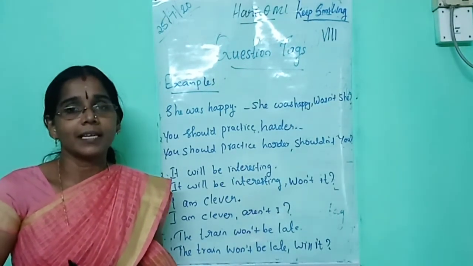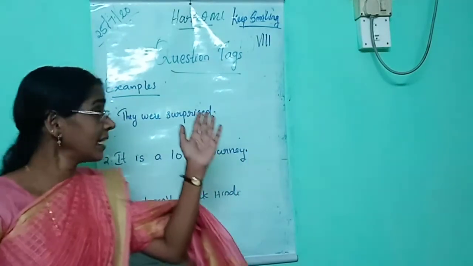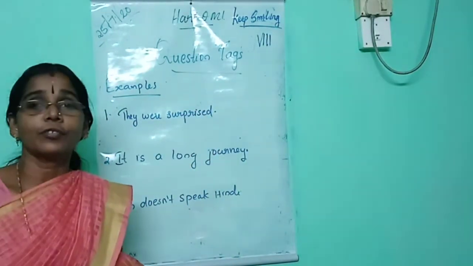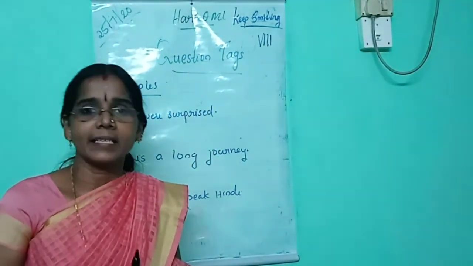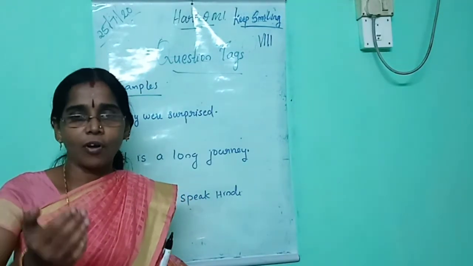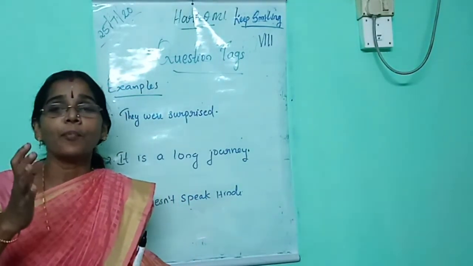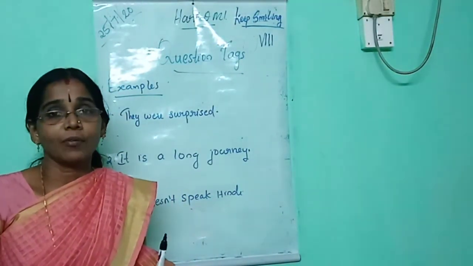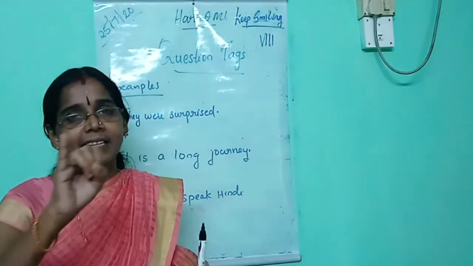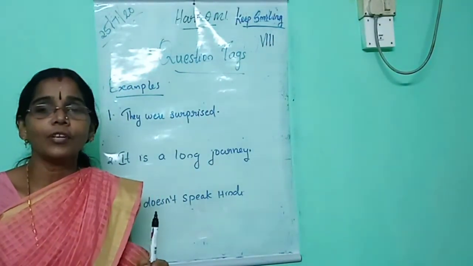All of you listen here. Here I have written three sentences on the board. What you should do is write the answer alone. Before doing that, what are the points you should remember? A question tag is a short question at the end of a statement. Then how will you write the answer?